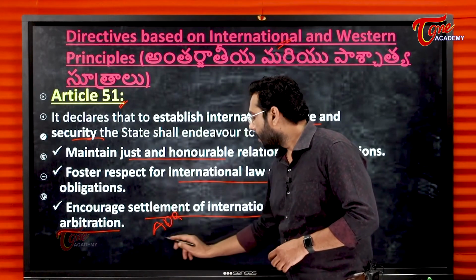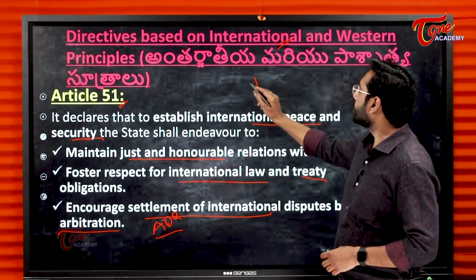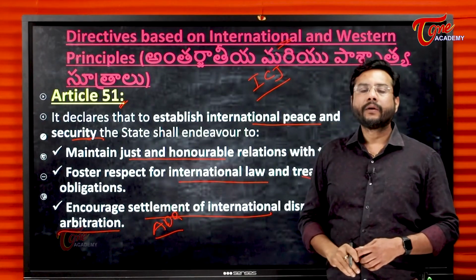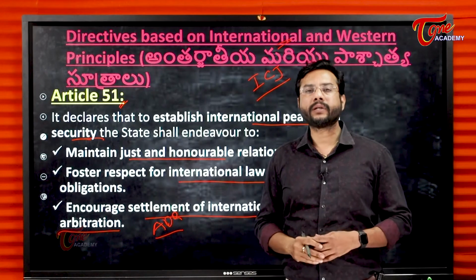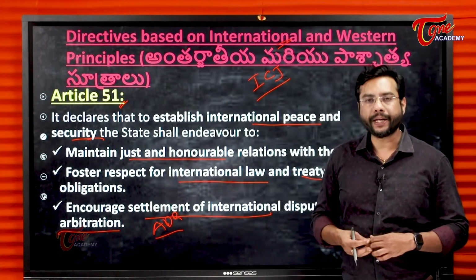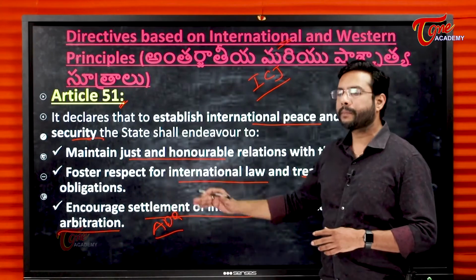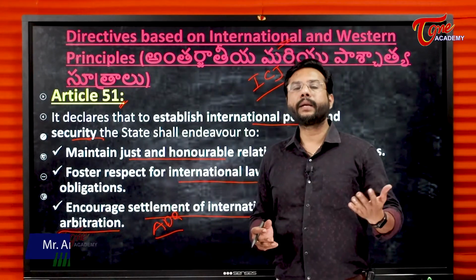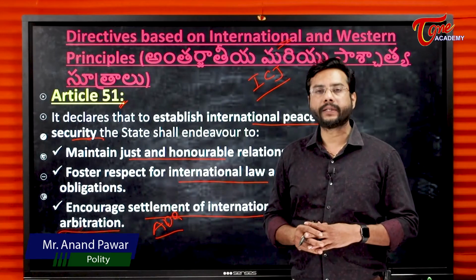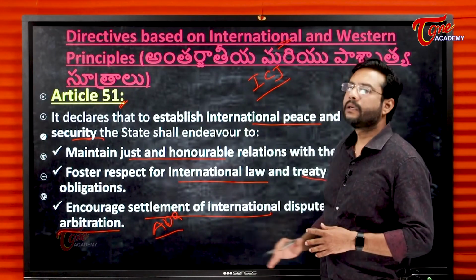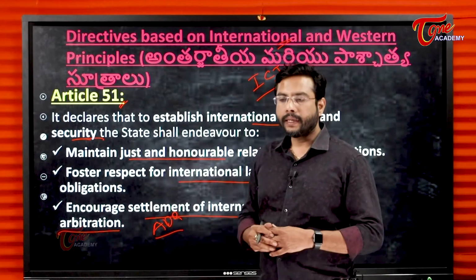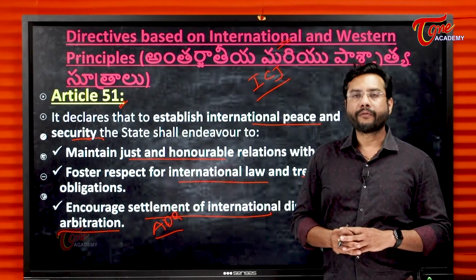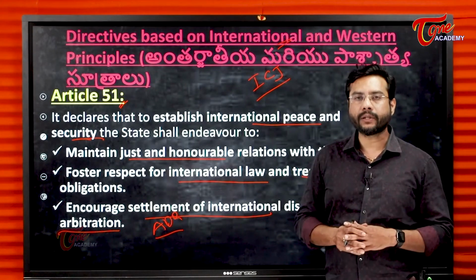So we have the International Court of Justice, ICJ. We have methods like arbitration, reconciliation and mediation. By the process of arbitration, many disputes have to be settled so that peace and tranquility prevail. So all these principles guide the government in framing policies for the overall development of the nation.